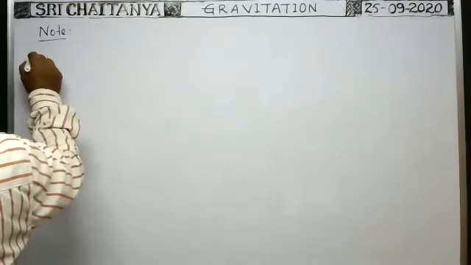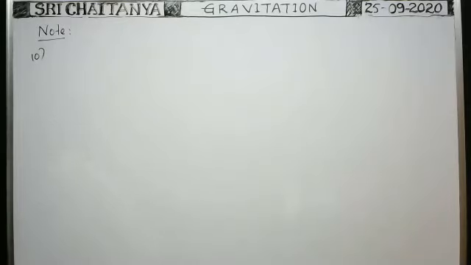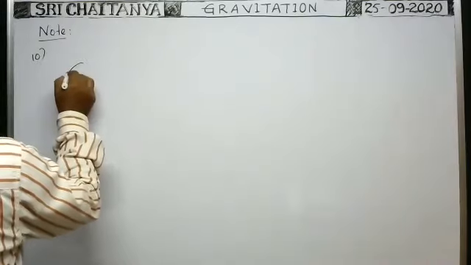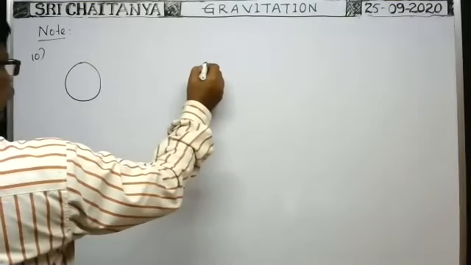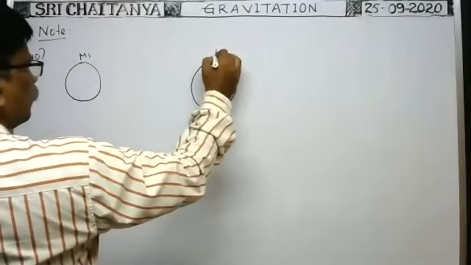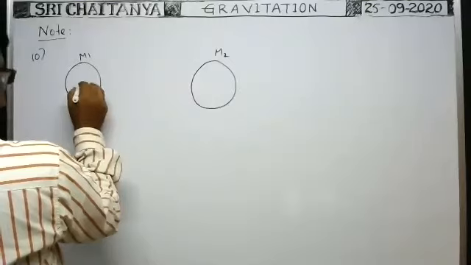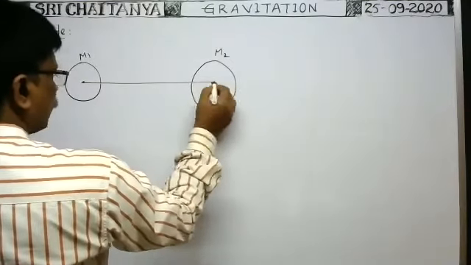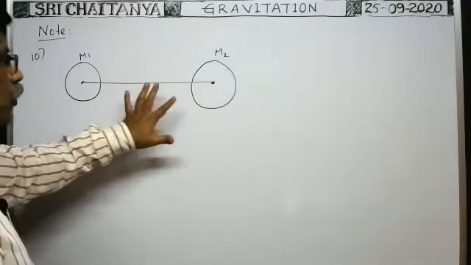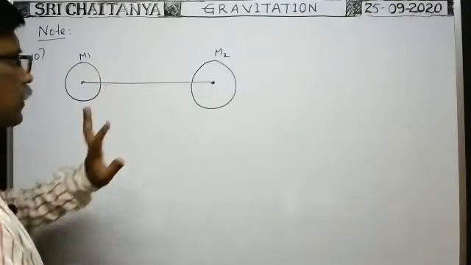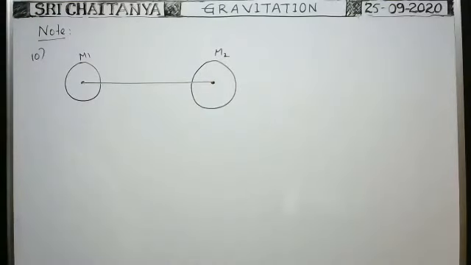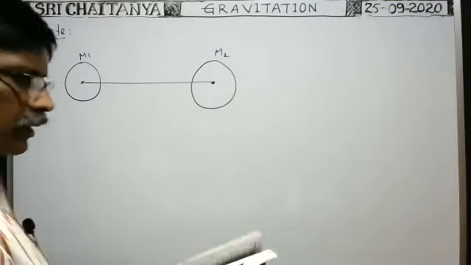Next, 10th one. Suppose this is one solid sphere, and it is another solid sphere. There are two solid spheres having masses m1 and m2. These two are separated by a distance, which means the distance between the centers of the two spheres. Here, suppose the radii are also given. In our material one problem is there.